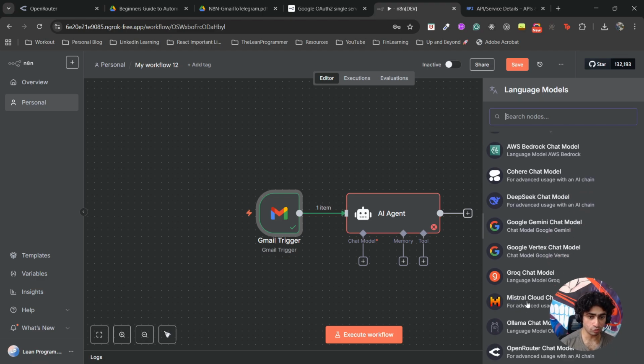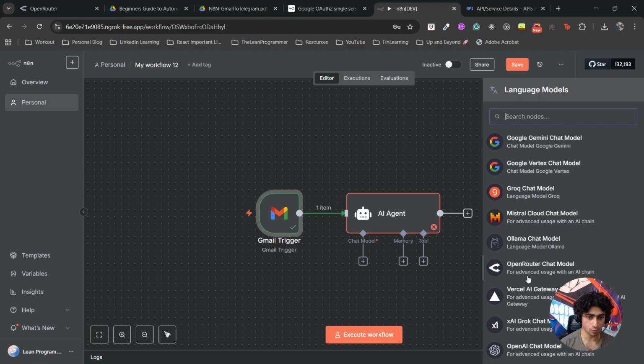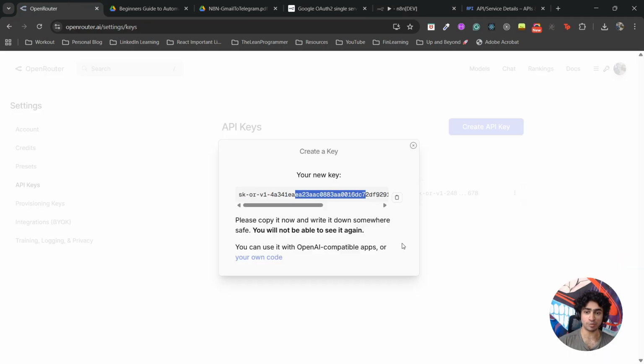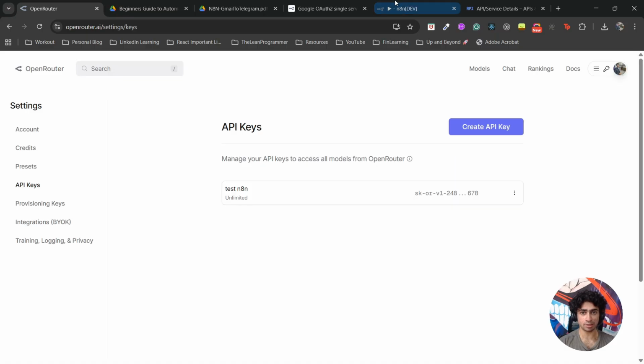So I provide an OpenRouter chat model. Because why? I told you just now, because OpenRouter gives you access to multiple models, and again you need to connect this OpenRouter model with your API key. So copy this API key, and don't close it yet, because if you close it you will never be able to see it again. So copy it and then close it. I have this copied and then I'll close it.